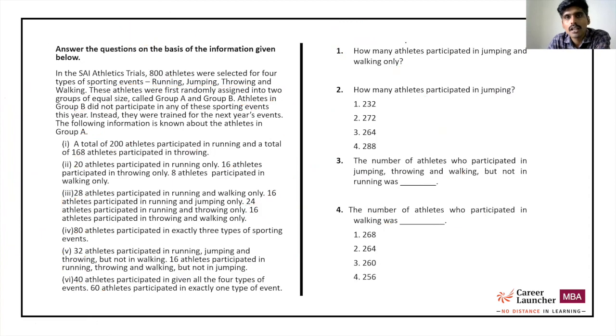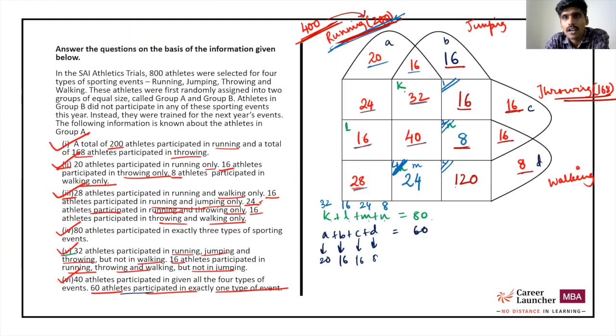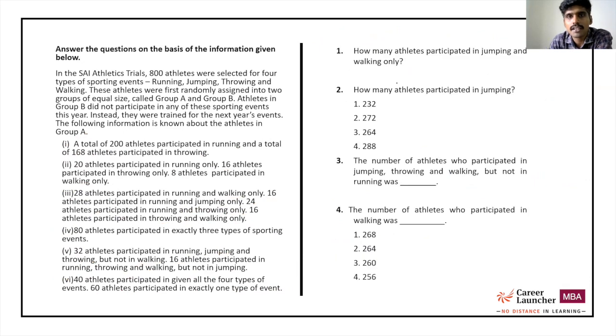How many athletes participated in jumping and walking only? Jumping and walking only. That is this 120. So the answer to the first question is 120. How many athletes participated in jumping?